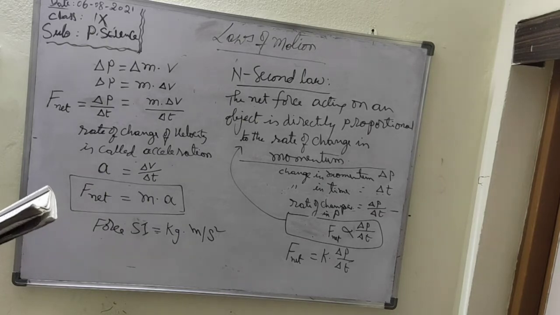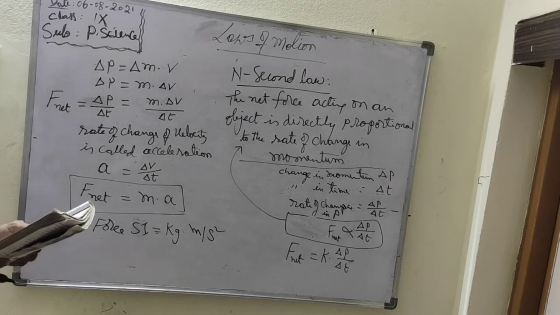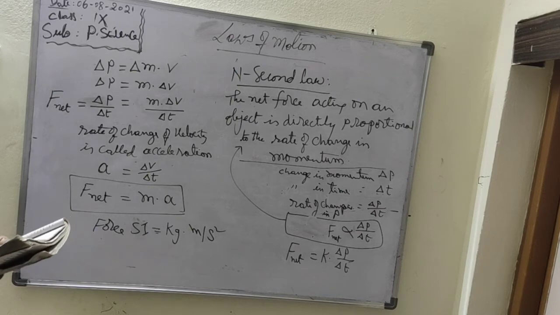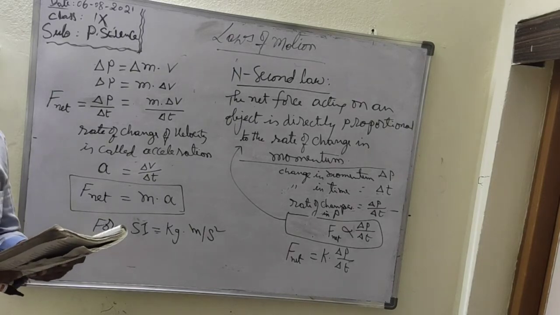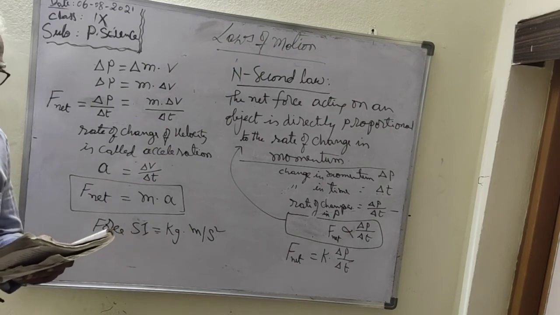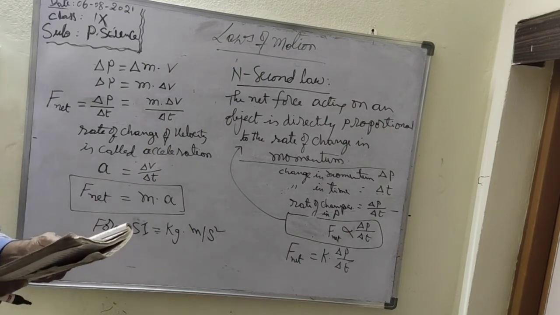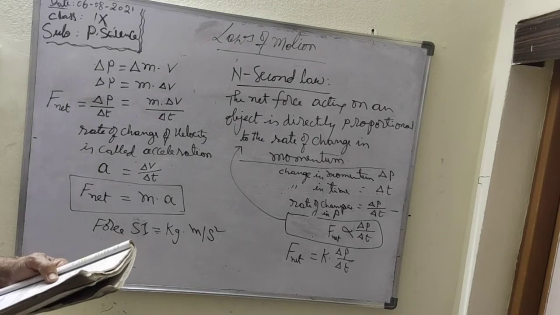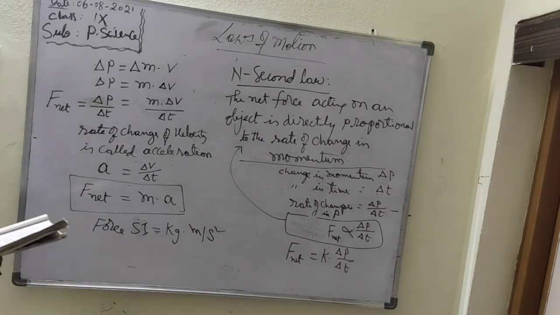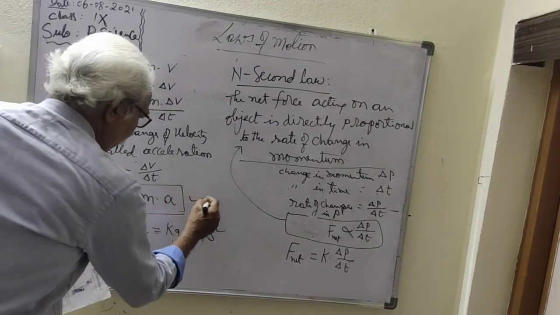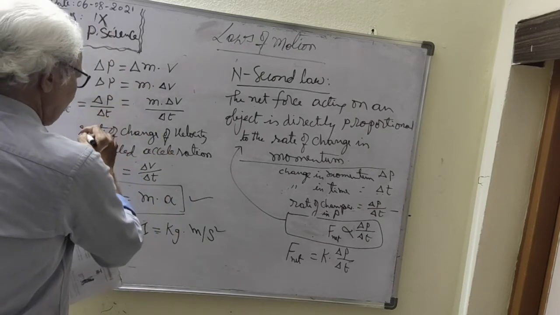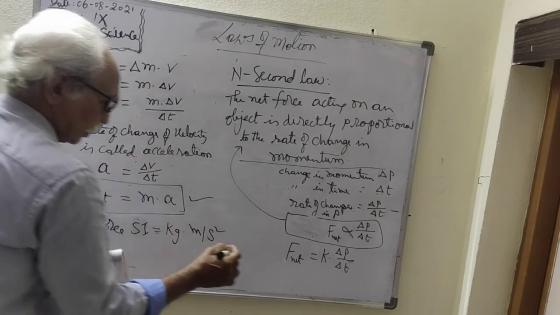Let us go to the next concept. So net force is equal to change in momentum by change in time is a universal formula that can be applied for any system, for any object that has a different mass. Net force equal to ma can be applied only when the mass is constant. There are two things here. This is one formula, and here is another formula.